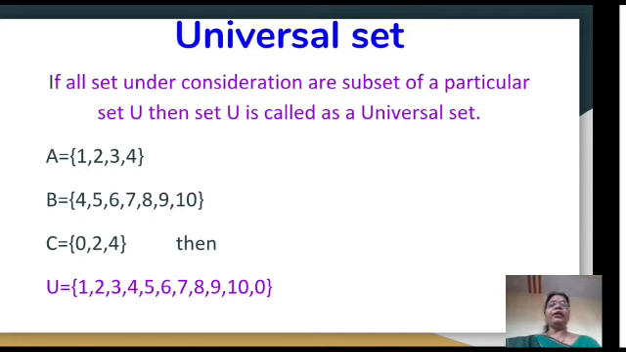So the universal set holds all the elements of the subsets. The universal set holds all the elements of all the subsets which are necessary to hold by the universal set. For example, under our university all colleges come. So the university is the universal set of all colleges.